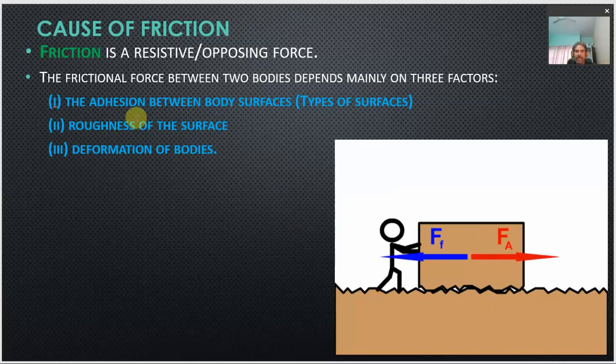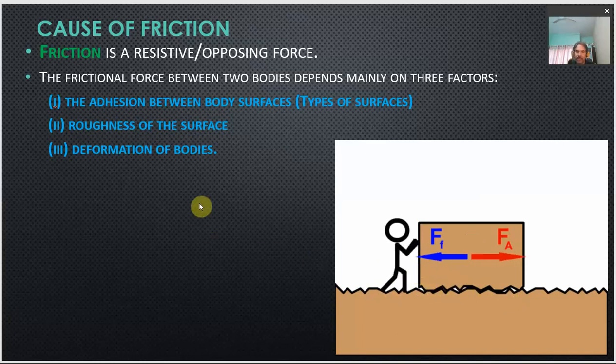The second factor which decides the frictional force is the roughness of the surface. So, how does this roughness of the surface play a role towards friction? Because of the roughness of the surfaces, the different regions on the surface of one object get interlocked with the regions of the second surface, due to which they tend to oppose the motion of the object, which contributes towards the frictional force, right.